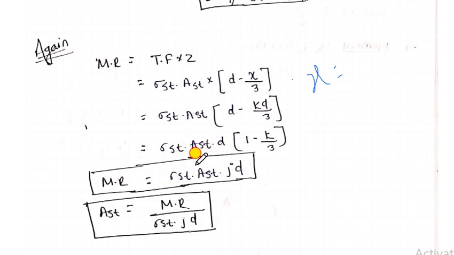Here, if you need to find the area of steel, then we can just substitute these two values into this one. So MR by sigma ST into J into D is used to calculate the area of the steel. So hope you understand how to derive the formula for the moment of resistance of the balanced sections, as I have already explained the balanced section in the previous video.